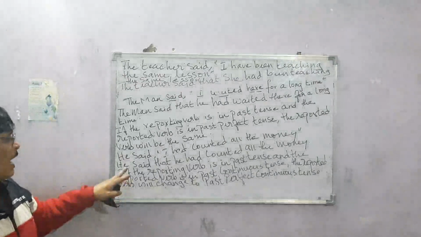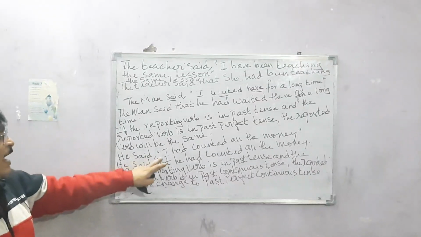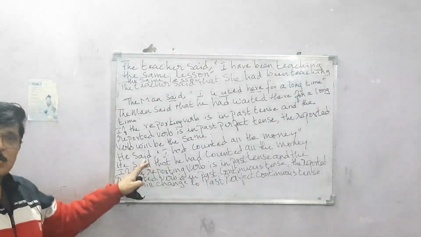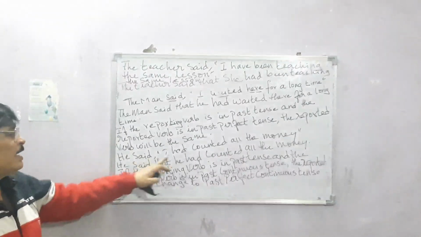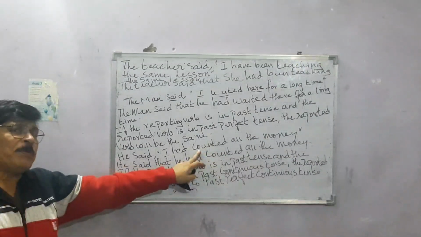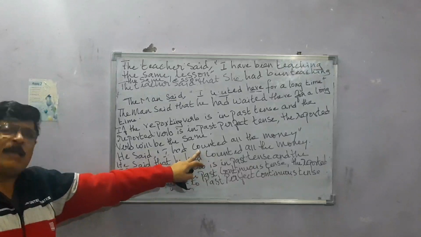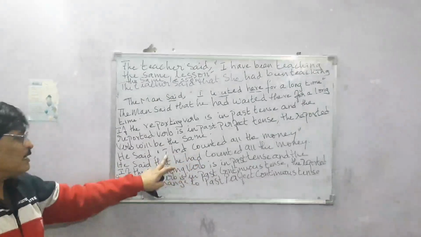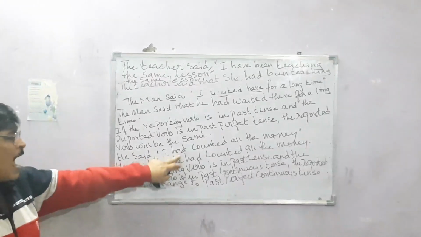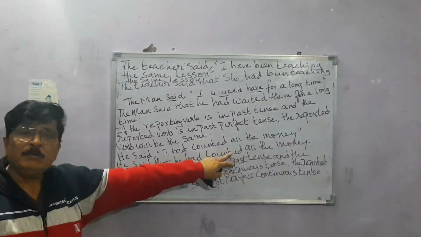For example, I have written here, he said, "I had counted all the money." So "he said" is a reporting verb, it is in past tense. "Had counted" is past perfect tense. So the past perfect tense is not changing, it remains the same. Only change is that you are changing the pronoun. He said that he had counted all the money.